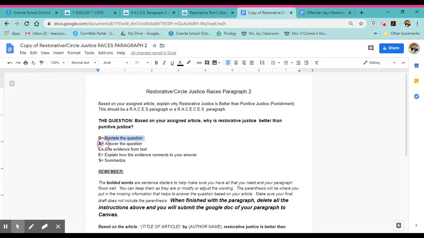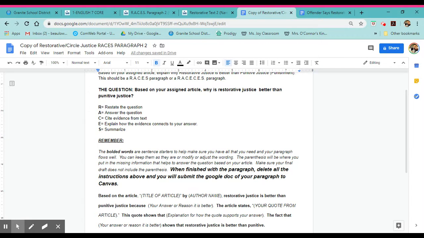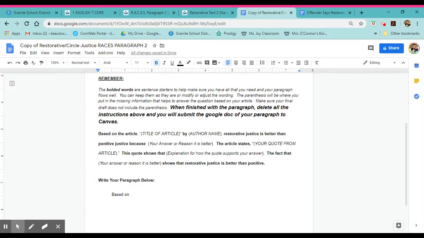We have what all the letters mean for RACES. And then there's some things to remember here. A lot of you last time didn't read this, so hopefully you read it this time, but I gave you a paragraph here that helps you know what your paragraph should look like. And we have some bolded words.